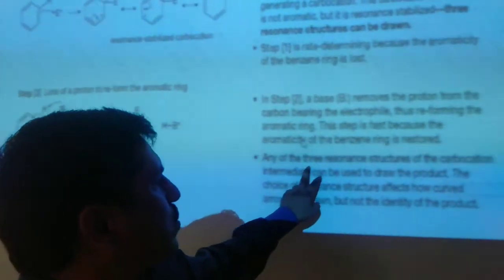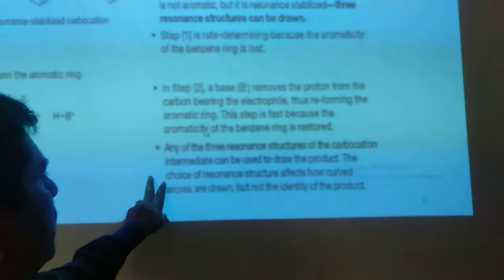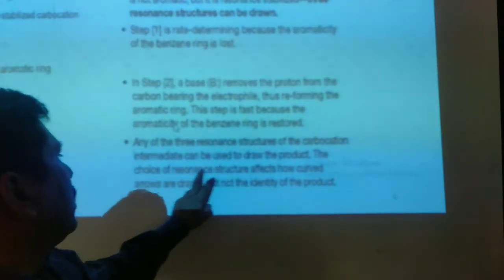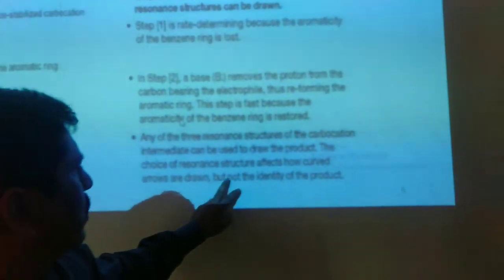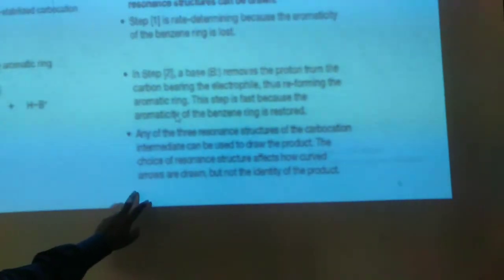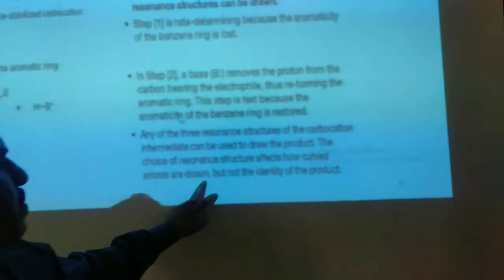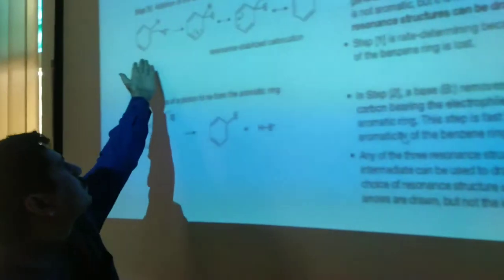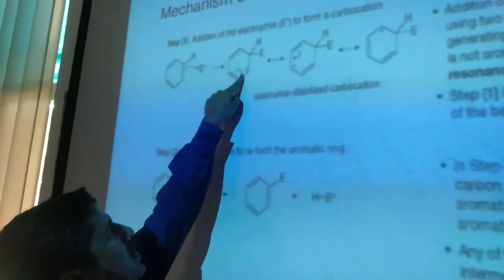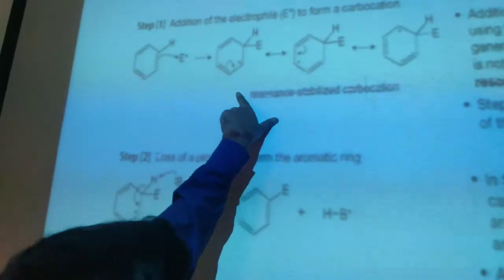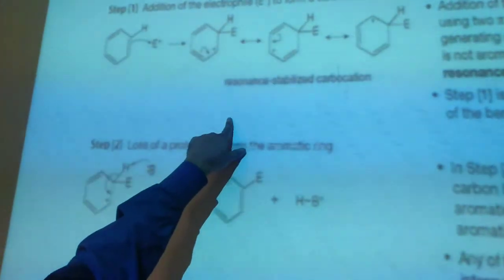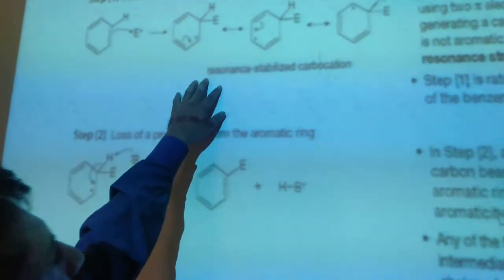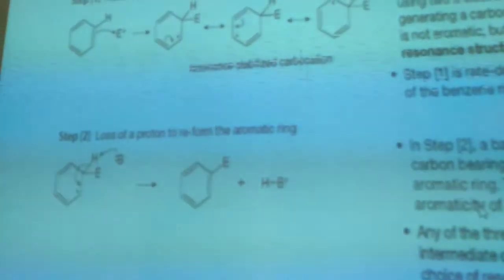Any of the 3 resonance structures of the carbocation intermediate can be used to draw the product. The choice of resonance structure affects how curved arrows are drawn, but not the identity of the product. Either of the structures can be converted into the product.